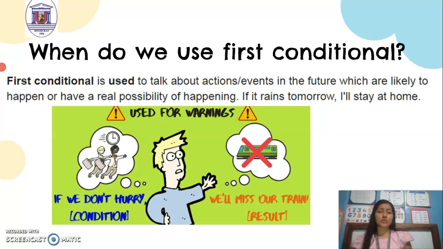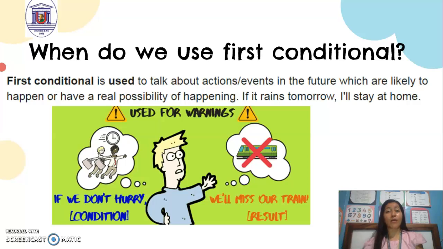When do we use first conditional, guys? First conditional is used to talk about actions, events in the future which are likely to happen or have a real possibility of happening. An example: if it rains tomorrow, I'll stay at home.